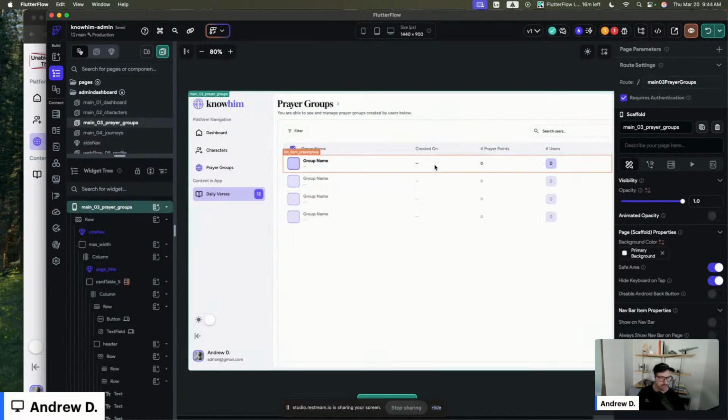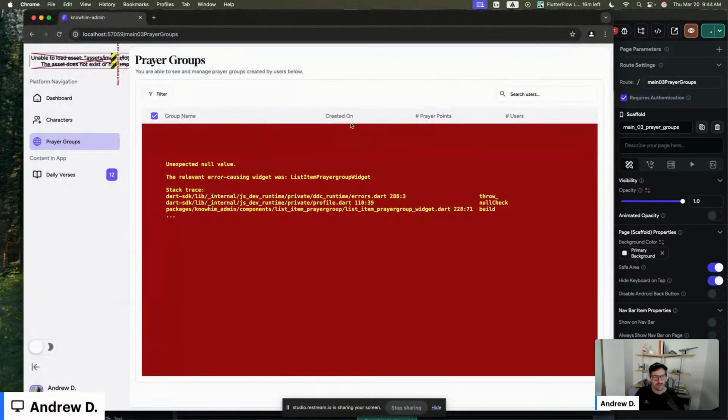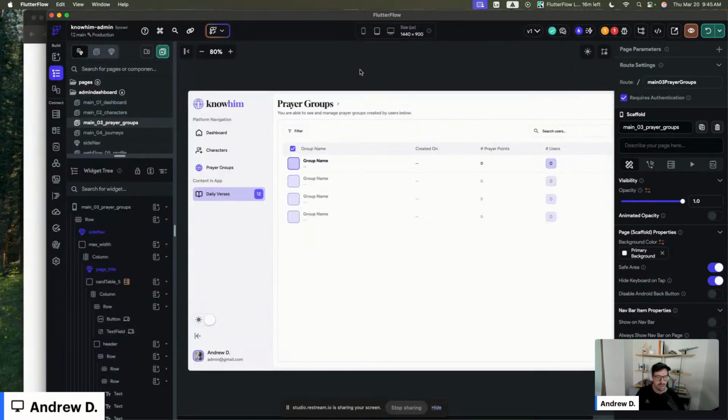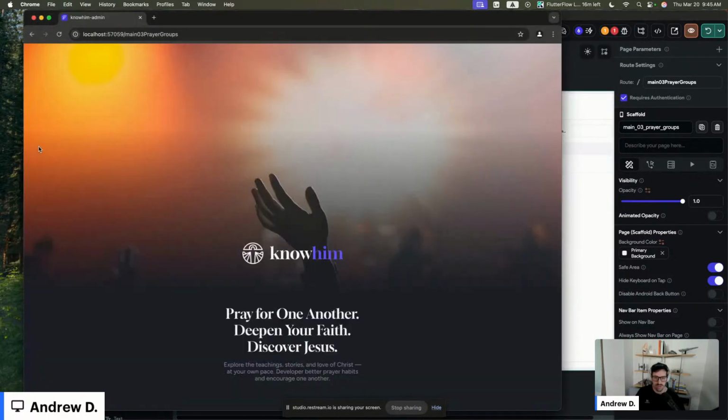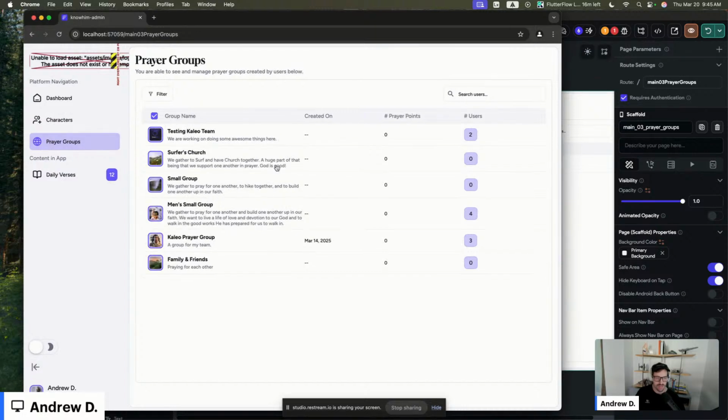Cool. We should be good. I think it was this created on. Probably some of these test groups don't have that, and so it's giving us a null value. But there you go. Nice. 2 users, 4 users.